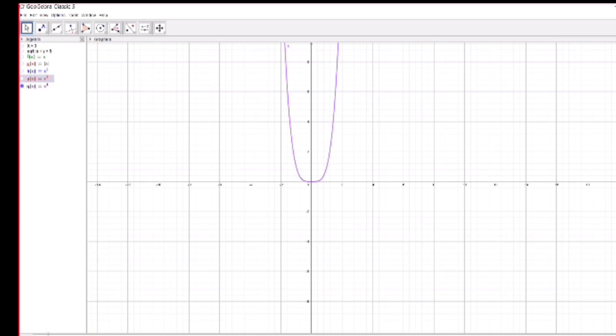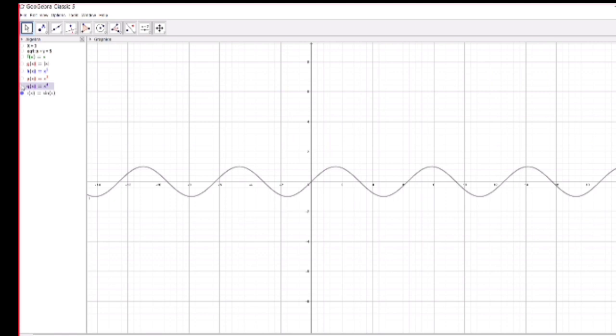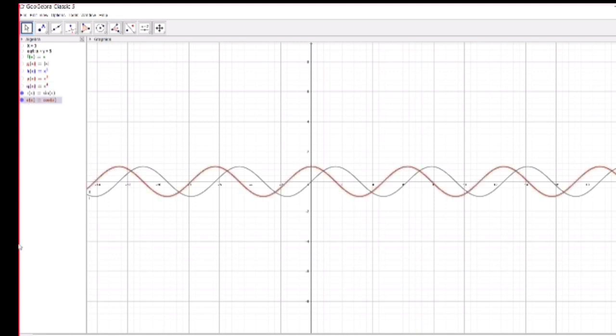And now what about sin x? Sin x is a continuous curve. So it is a continuous function. It is continuous everywhere. Then similarly, cos x is also continuous.